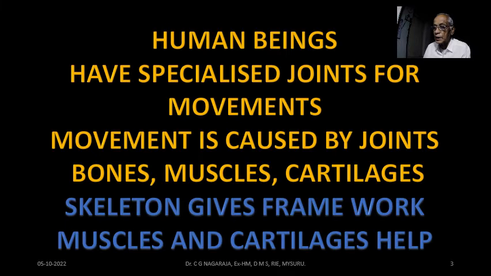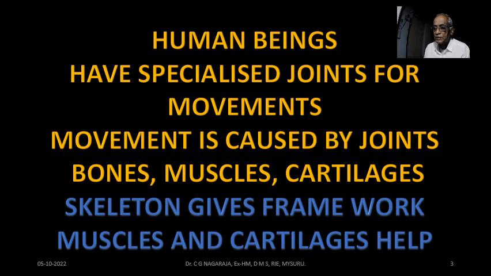In this chapter, most of the time is spent in your books for explaining the joints in the human body. We have specialized joints for body movements. Movement is caused by joints, and joints are made by bones. And sometimes bones are connected by small muscle fibers and also cartilages, and at these places there may be some fluids. Most important thing you must know is the skeleton.